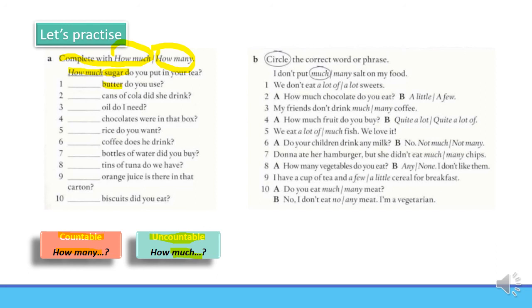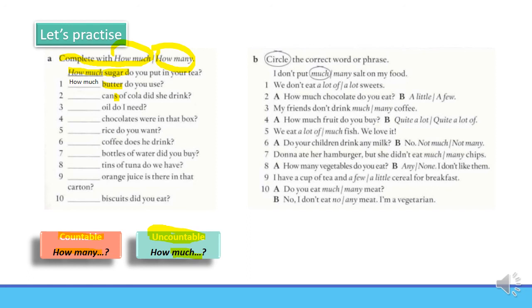Butter. You tell me, is this countable or uncountable noun? You are right. This is uncountable. That's why the right answer is how much. Cans. Plural. If we have a plural form, you tell me, what's this? Countable or uncountable noun? You're right.